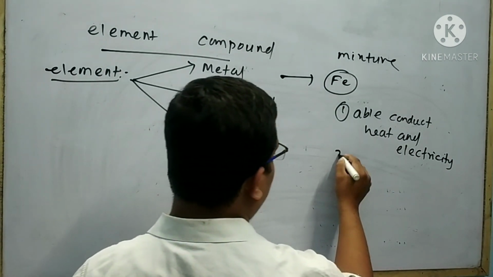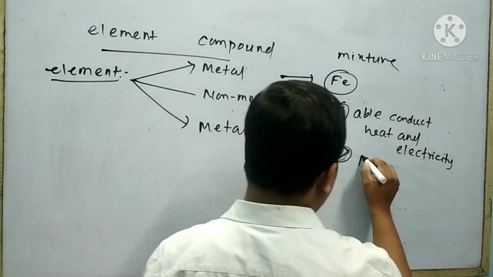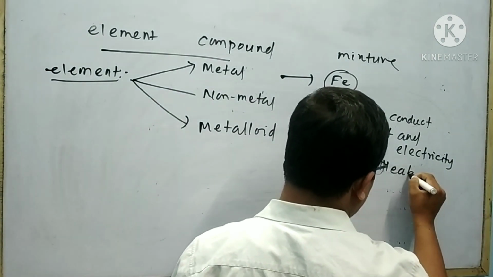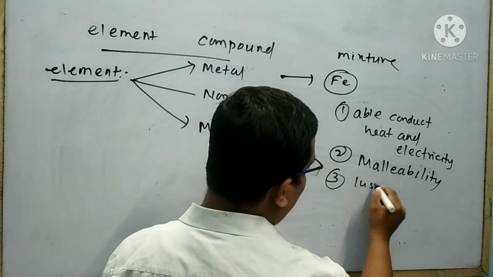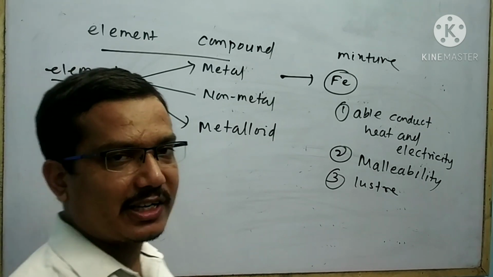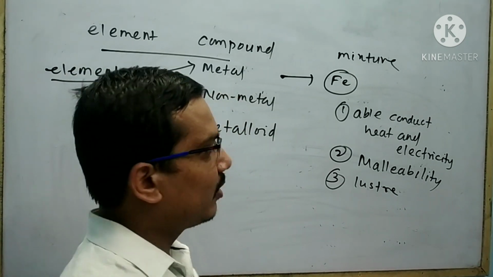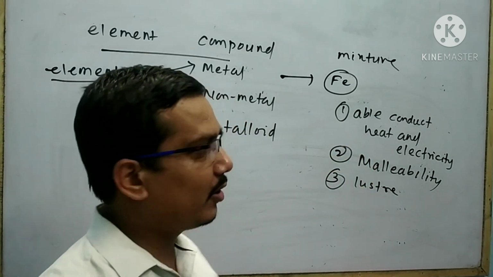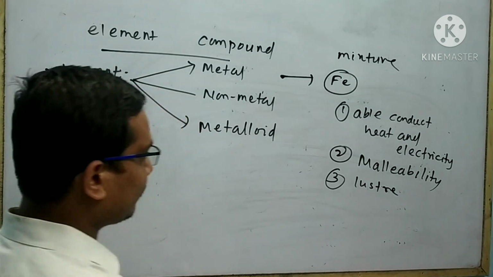Second, iron has the malleability character. Third, iron has the luster property. Able to conduct heat and electricity means electricity and heat conduction.